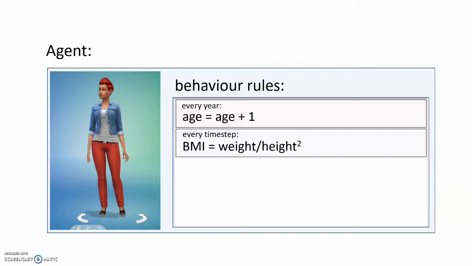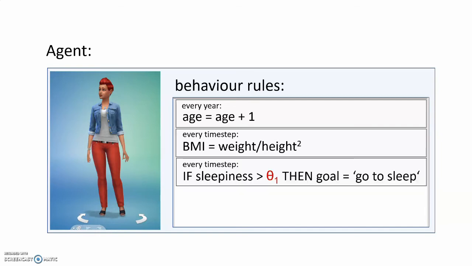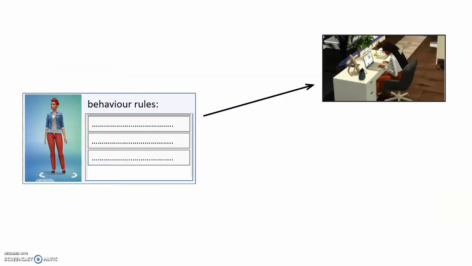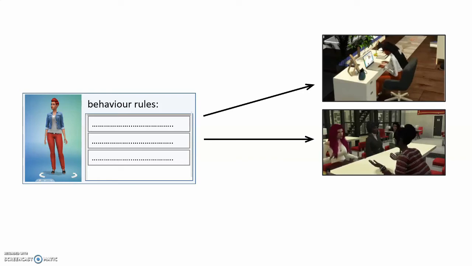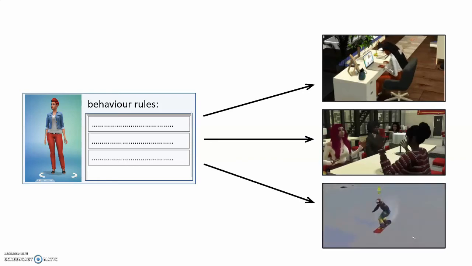But, as we're dealing with mostly unknown human behavior, there will also be many rules which we are not so certain about. In this case, we can put parameters at the place of the unknown values. For example, the following rule says that if the person's sleepiness crosses a yet unknown threshold θ1, then their goal is set to go to sleep. We will see later how, with Tree of Knowledge, we can learn these unknown parameters from data. Generally, we try to create rules in such a way that, whatever scenario we put the agent in, it will behave correctly, i.e. as a real human would.